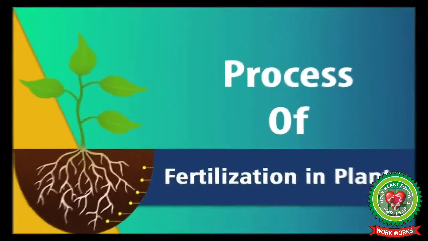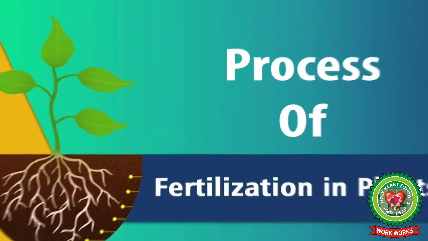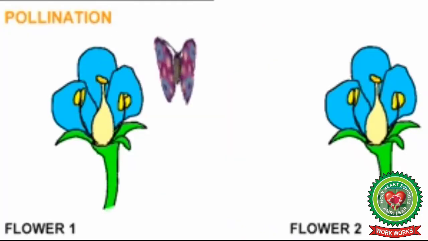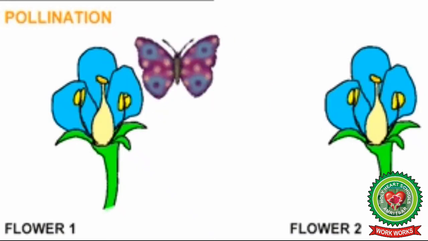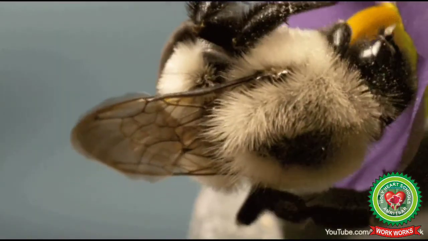Now let's discuss about the process of fertilization in plants. Students, firstly, pollen grains from anther falls on the stigma of the same or different flower through pollination with the help of different pollinating agents like wind, water, insects, etc.